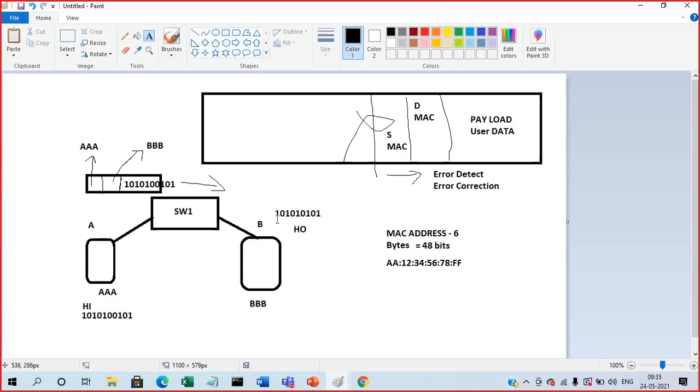Here how do I check? 101, 011, 101, 110, 000, 011, 101, again 101. Here the parity check is 0, here the parity check is 1. There is a mismatch in the parity check at both ends. That's what the receiver thinks: the parity check doesn't match, so I can reject this frame and request to resend the data. The same data will be resent, and again it will do the parity check and it will be verified.